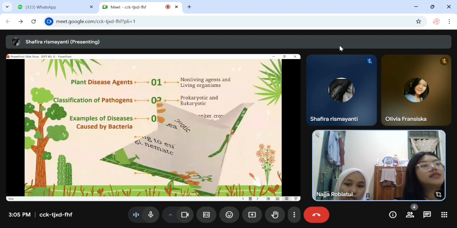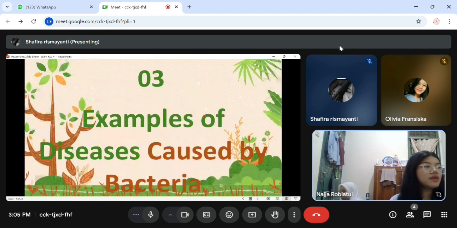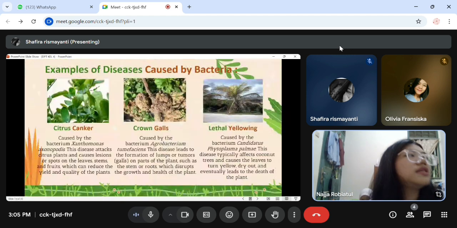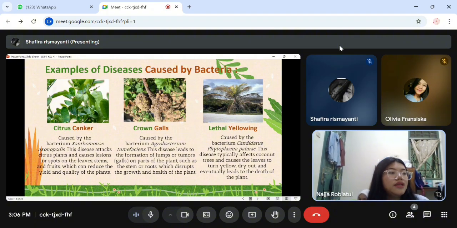And the third one is examples of disease caused by bacteria. Will be read by Olivia. Examples of disease caused by bacteria. It has three examples. First is citrus canker, caused by the bacterium Xanthomonas axonopodis. This disease attacks citrus plants and causes lesions or spots on the leaf, stem, and fruits, which can reduce the yield and